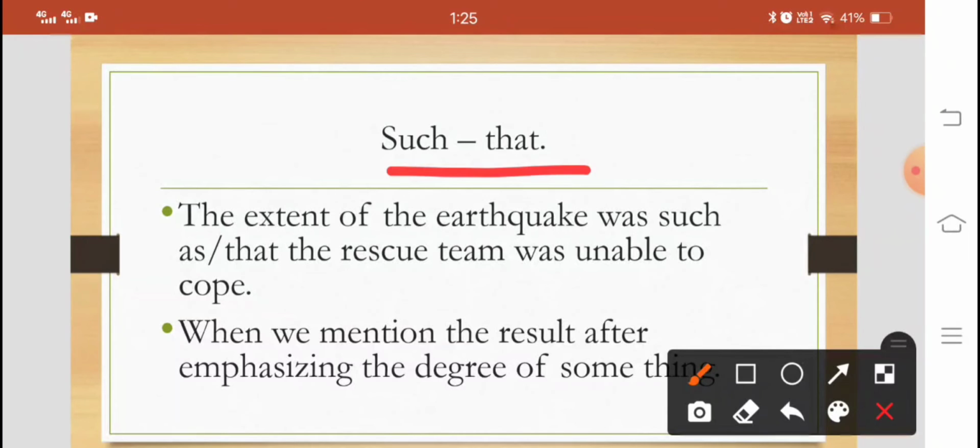So when we mention the result after emphasizing the degree of something. Here we want to say the earthquake was very severe. That's why it was such that. Now here that is correct, not as, because the rescue team was unable to cope because of the intensity of the earthquake.